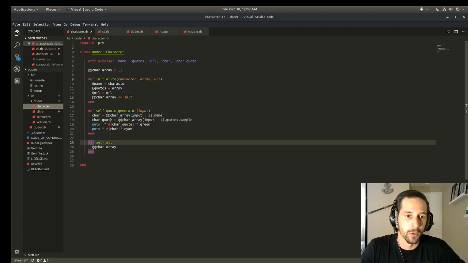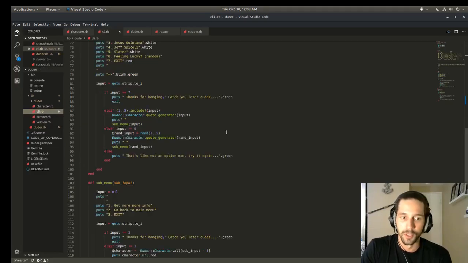And then char quote, it's pretty similar. It'll choose that object within the array with our input minus 1. But then I'm going to use our quotes method, and then you see a dot sample method, which basically returns a random quote, because I wanted each time you choose it to be a random quote, but from that character. And then the way that I'm outputting that is I'm interpolating the char quote and the char variables here below. So that's how that works.